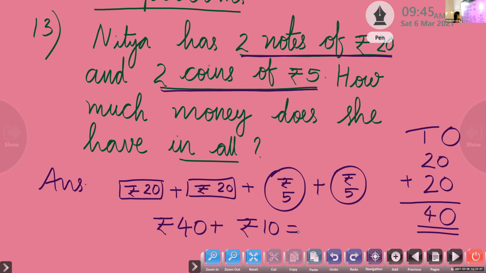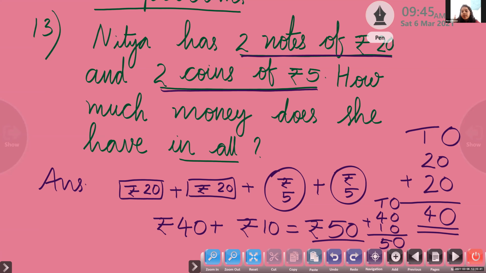So rupees 40 plus rupees 10. Let us add once again this 40 plus 10. Again both are two-digit numbers having two places. At one place we have 0 plus 0. What is the answer? 0. At tens place, 4 plus 1. What is the answer? 5. So what is the total amount? 50. Rupees 50. So now all of you please write rupees 50.